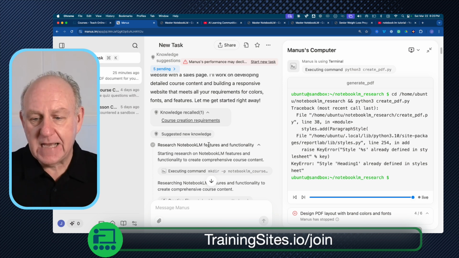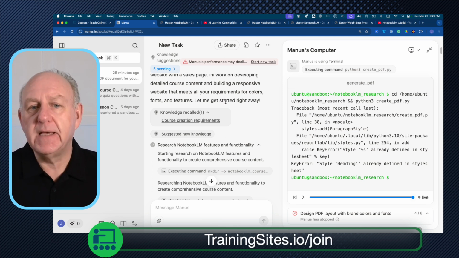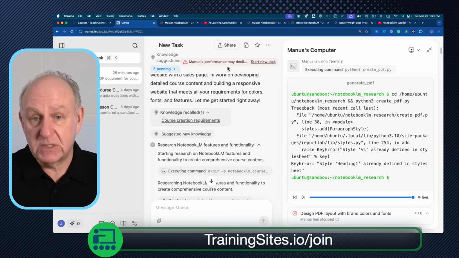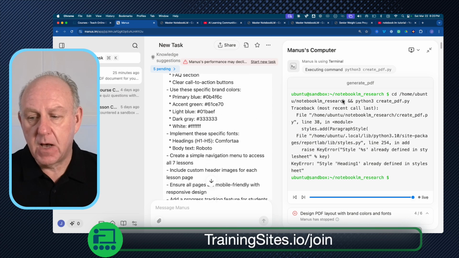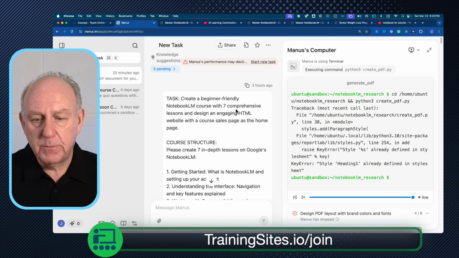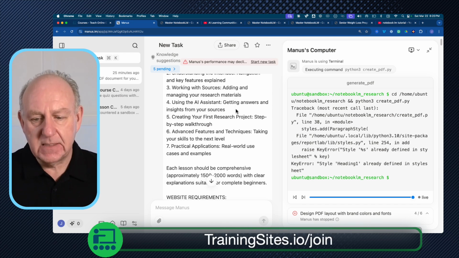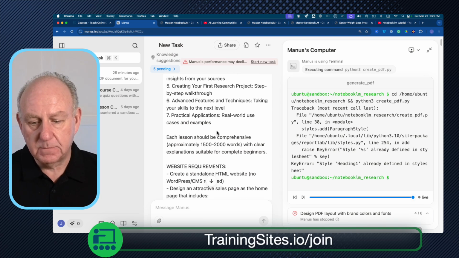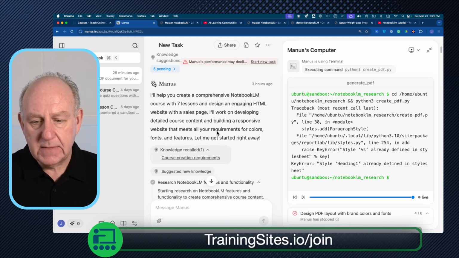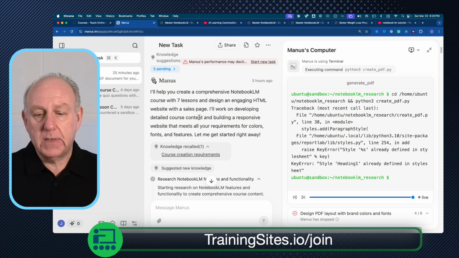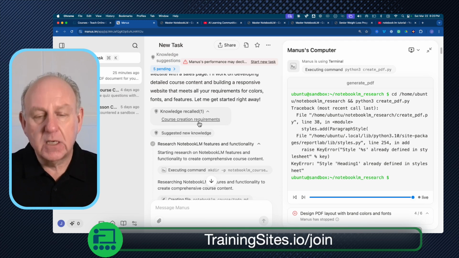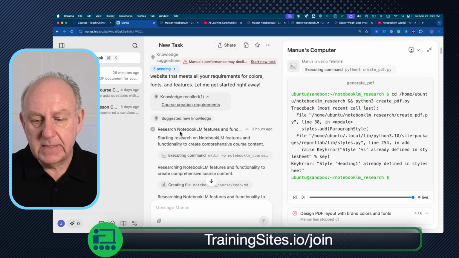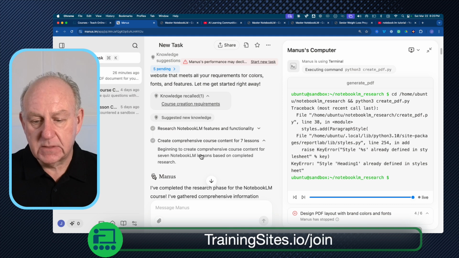And we've got our basic task window right here, right? So here's the stuff that's going on. This is basically us asking for stuff and Manus responding as to what it's doing. And then this is what it's doing in the background, all of this other information here. So basically I started to ask this, and these are the things that it went to. It looked at my response and it said, hey, I'm going to help you create a NotebookLM course with 7 lessons. And then it took a look at some of the information that I had put in the 2 other previous ones. And then it said, researching notebook features and functions.